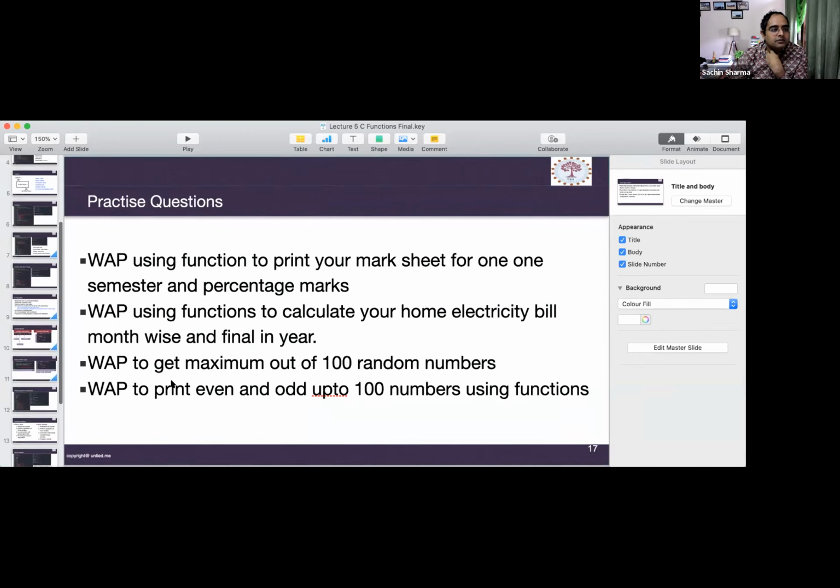So these are some practice questions which you can do. This completes our function part, but functions will always be discussed with strings, arrays and other concepts also. When we discuss those concepts, we will do that. But before that, we discuss a small concept called preprocessor directives.